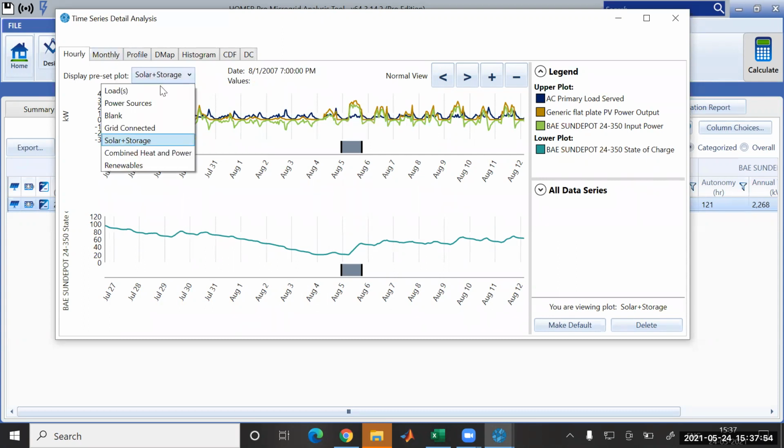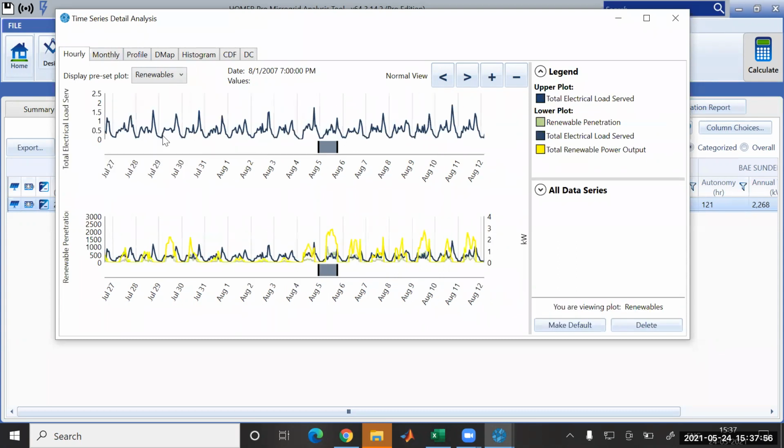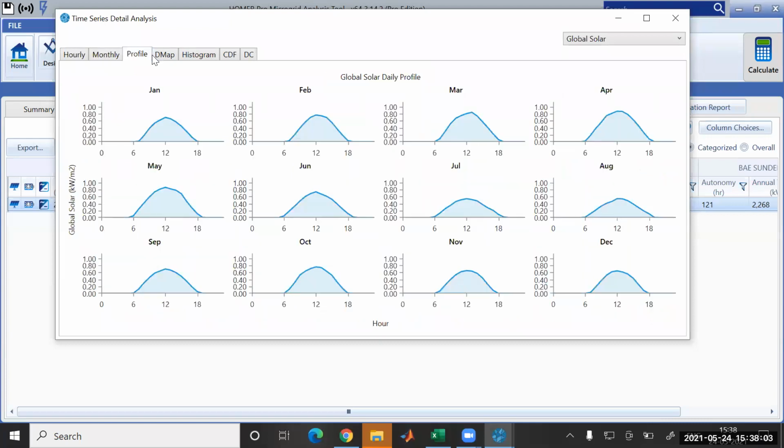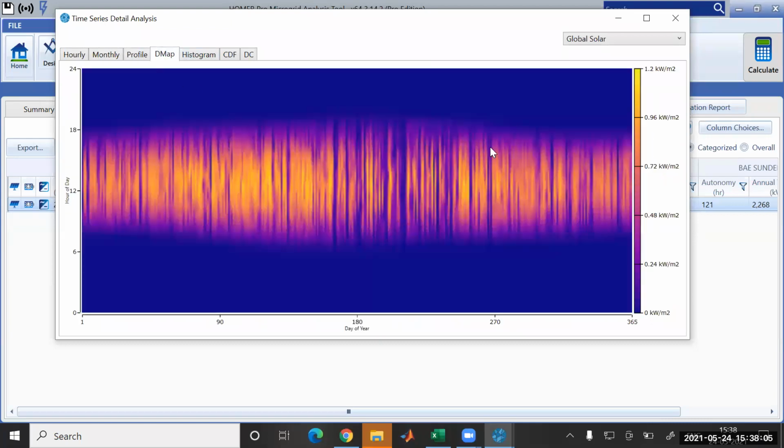Okay, this is your load and renewable. So only solar is there, the solar and load. Okay, so we will have this. This is also one parameter, DMAP. This is for solar, the global solar radiation.